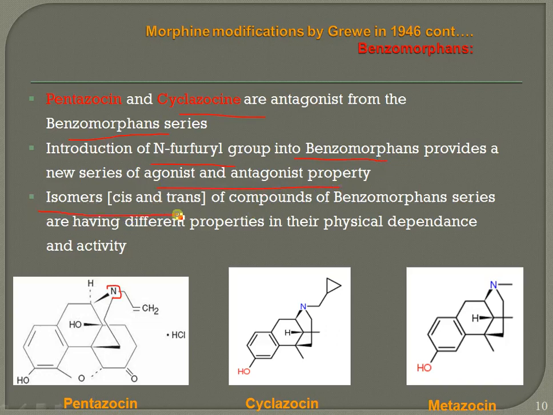The cis and trans isomers of compounds of the benzomorphan series have different properties in their physical dependence activity. They are pentazocine, cyclazocine and metazocine. When the methyl group is substituted with methylcyclopropyl, or with an unsaturation, a carbon-carbon double bond, it shows good biological activity. This is the antagonist from the benzomorphan series.